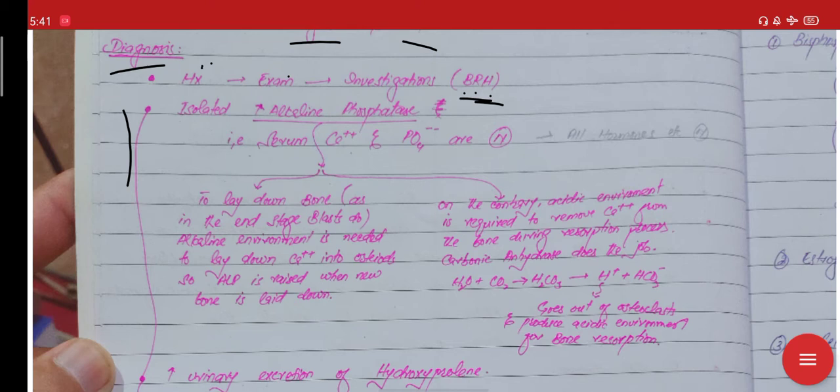In the investigation there will be an isolated increase in alkaline phosphatase. Isolated increase means that the serum calcium and phosphate levels will be normal. There will be only an increase in the alkaline phosphatase.